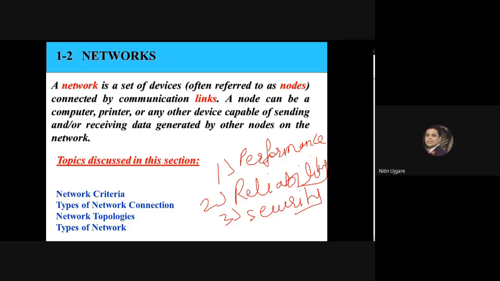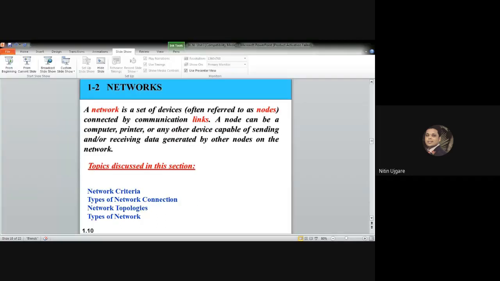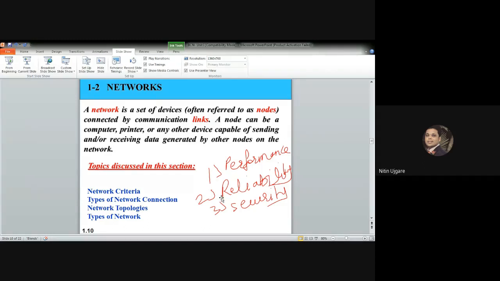So any network is identified, whether it's a good network or a bad network, based on these three criteria: whether it performs well, whether it has reliability, that is how immediately the network recovers from the point of failure.